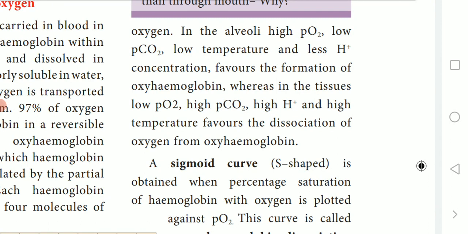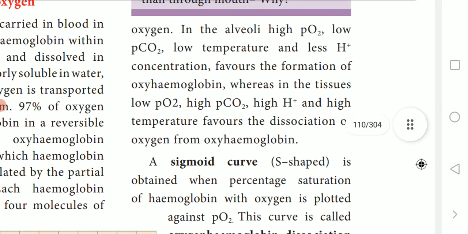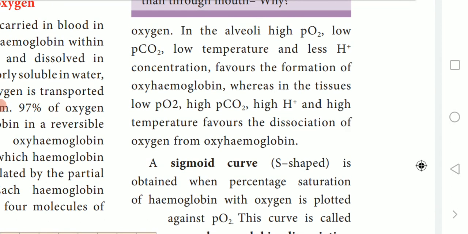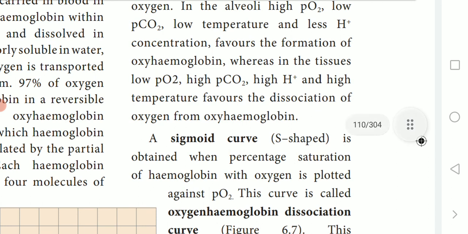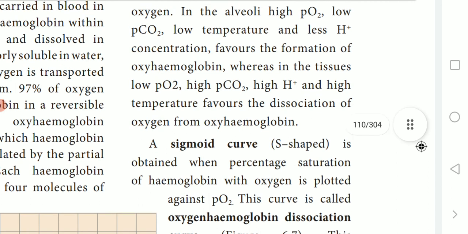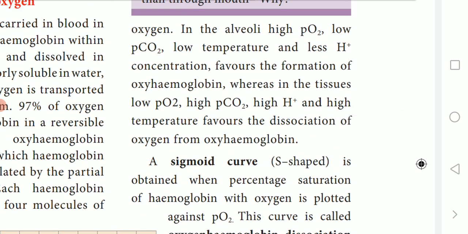The rate at which hemoglobin binds with oxygen is regulated by the partial pressure of oxygen. So, how does oxygen bind with hemoglobin? It is due to the partial pressure of oxygen. Each hemoglobin carries a maximum of 4 molecules of oxygen.